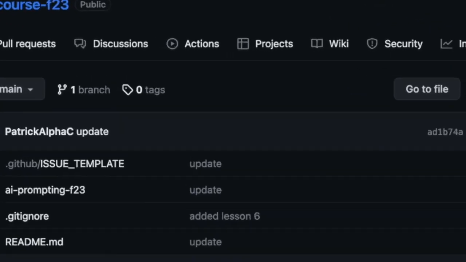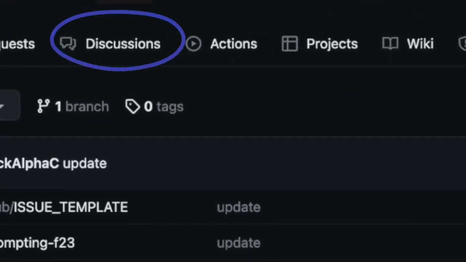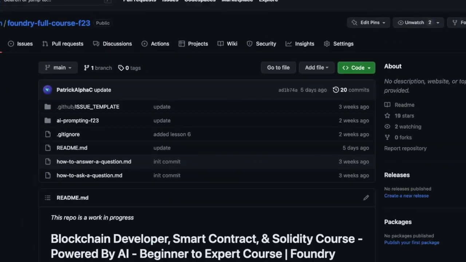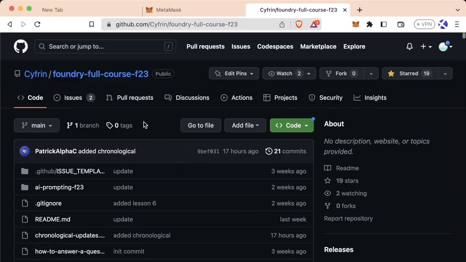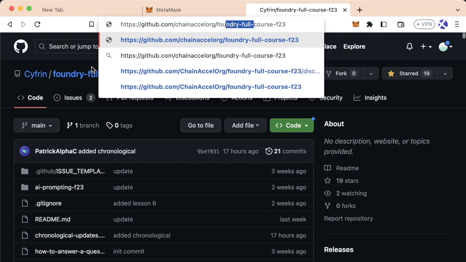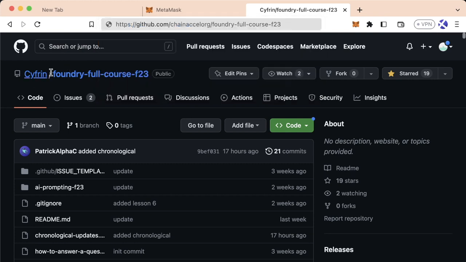Additionally, in this GitHub, there's a discussions tab right here that you can click on. And in here is where you can ask questions, discuss with other people taking the course, interact with members helping out, and it's where you can discuss anything that you're having trouble with. And an important note, sometimes you'll see this as the chainxl.org Foundry Full Course. We recently renamed it to the Cyfrin Foundry Full Course. So this is the correct link, but if you see chainxl.org, that's fine as well.